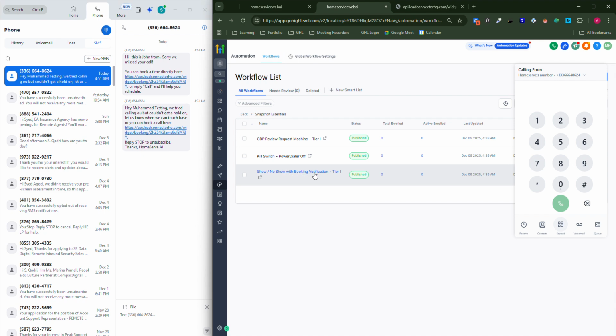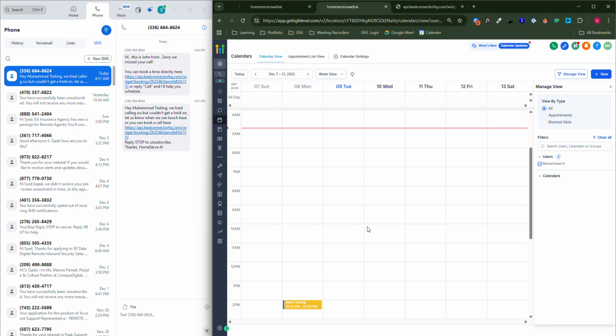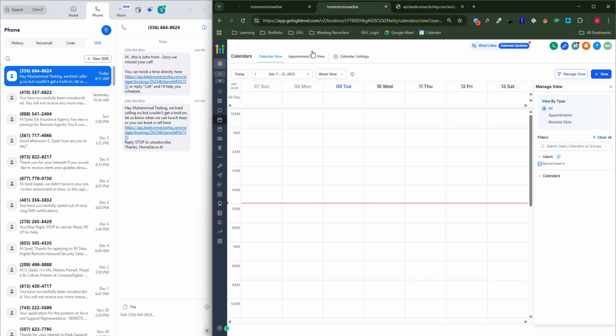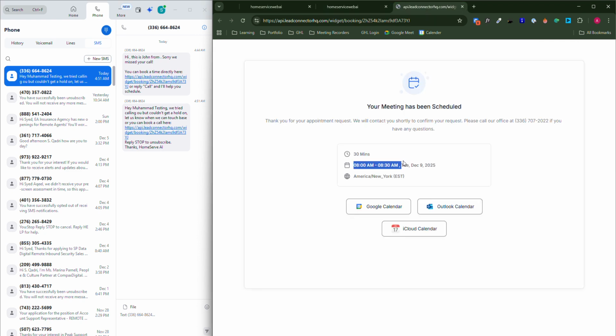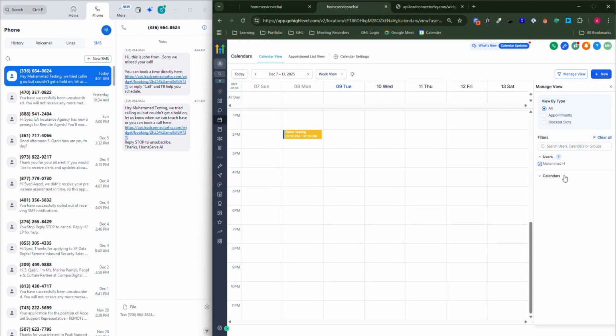And finally, the no-show automation. If the customer attends a call, we send a thank you message. If they don't attend the call, we just send them a link back to book the call again. And this is the one which is dealing with that. How does that work? You go to calendars, and for instance, this is the call. This is a customer I need to be in contact with, or maybe I booked a call for, when? 9th of December. Okay, let me check back over here.